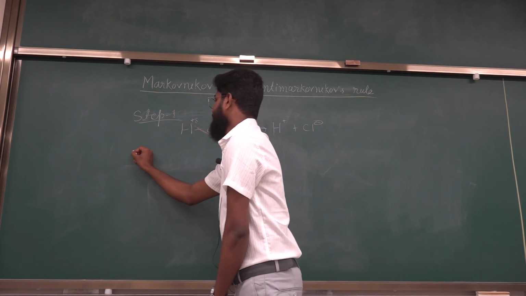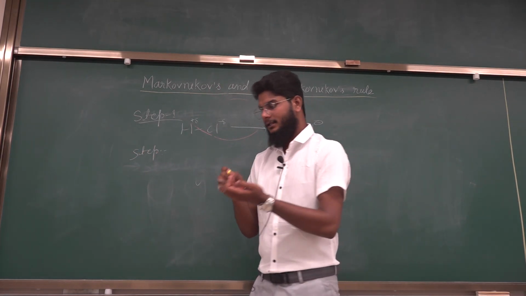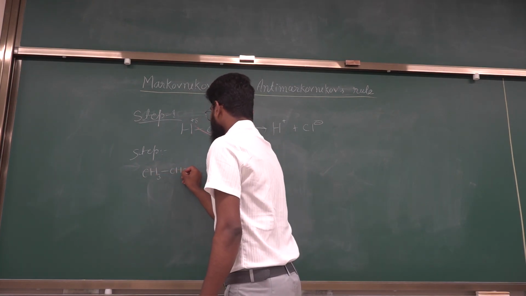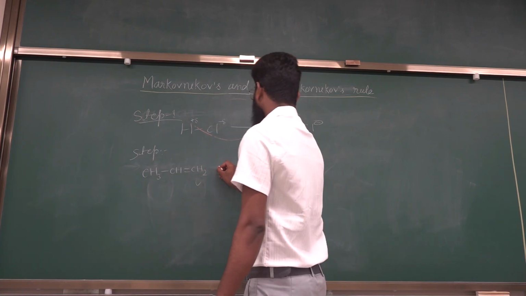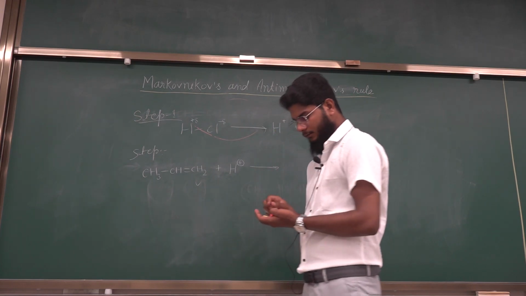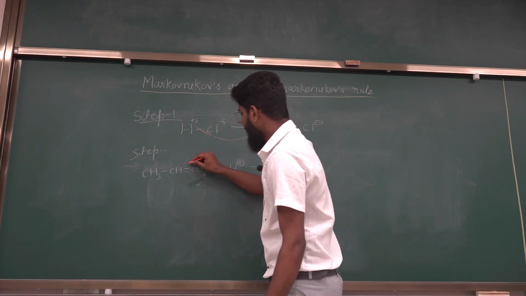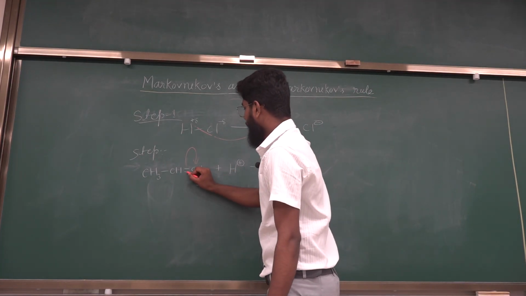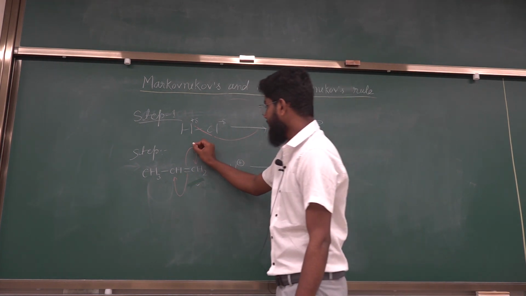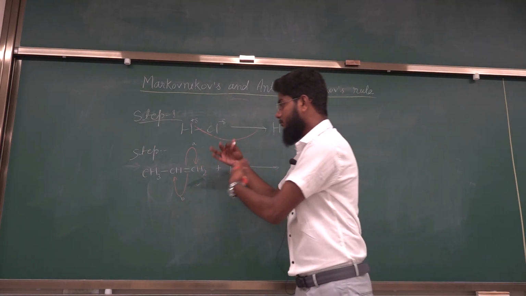Let's come to step 2. This is our step 2. In step 2, we are taking the unsymmetrical alkene, that is propene, and this propene will react with H plus. Now see here, the most important thing is this bond can either break this way or break this way. So we have two possibilities. One is path A and another one is path B. What will happen in the two possibilities?